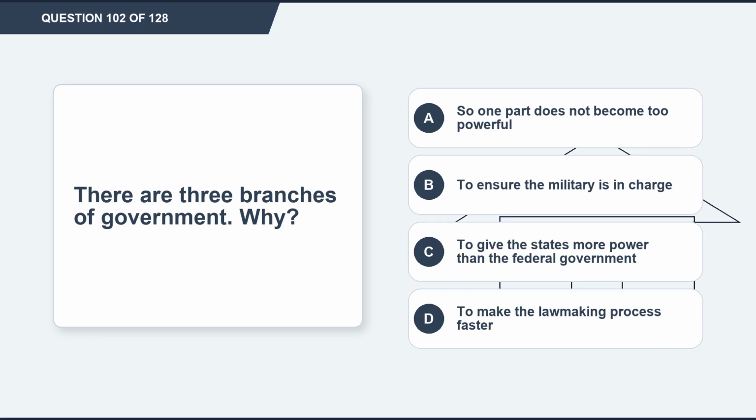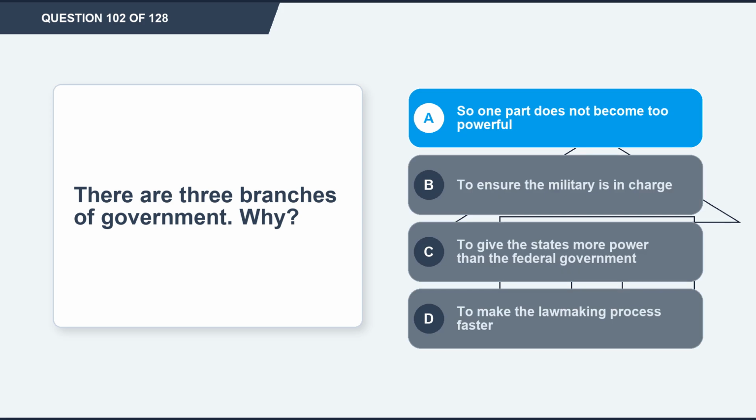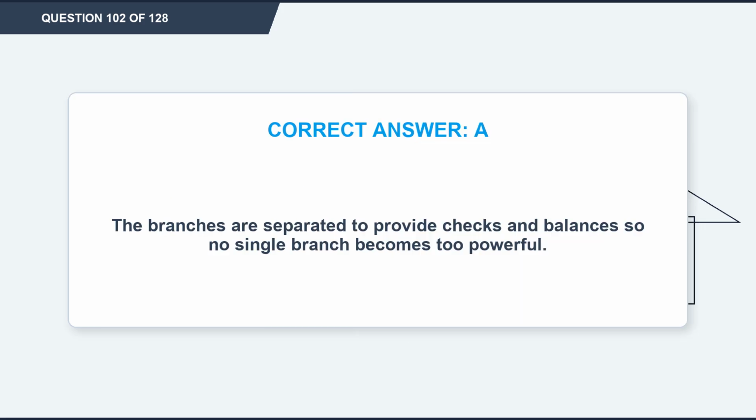Question 102. There are 3 branches of government. Why? Option A, so one part does not become too powerful. Option B, to ensure the military is in charge. Option C, to give the states more power than the federal government. Option D, to make the lawmaking process faster. The correct answer is option A, so one part does not become too powerful. Explanation. The branches are separated to provide checks and balances so no single branch becomes too powerful.